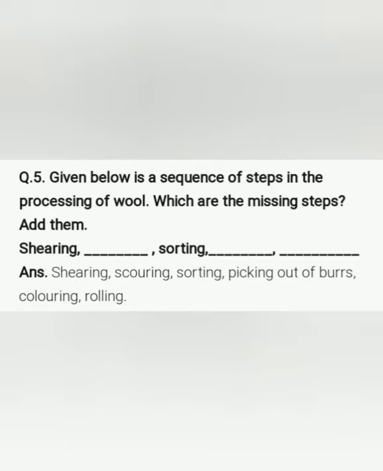Okay, after that picking, the next process is coloring, जिसमें डाई किया जाता है, because the natural fibers are having only 3 colors: black, brown and white wool. So the next process is dyeing, means we can get fibers of different colors from this step. Okay, and after coloring, the last step is rolling. We have seen how we get the rolled fibers from machines. So the last step is rolling. So you have to write the names of those missing steps in that column.